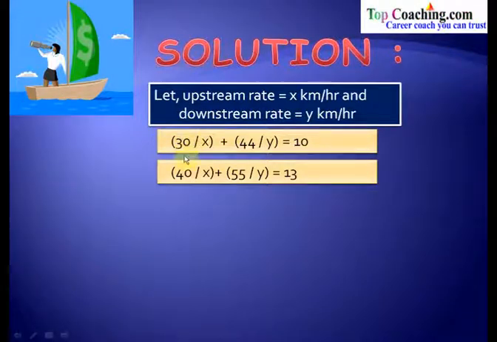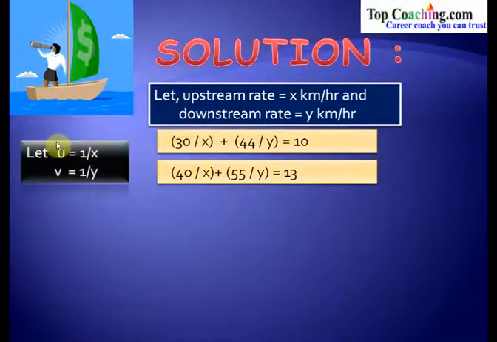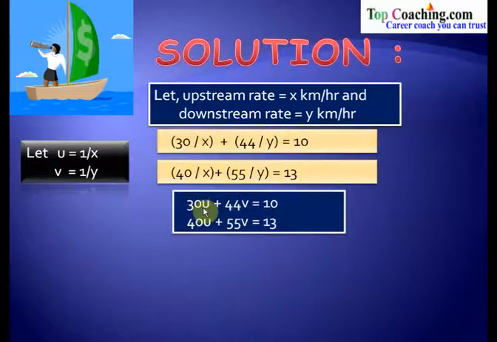Now what we have to do is solve both these linear equations. But to simplify these equations, we are going to make a substitution. Let us say that u is equal to 1 by x and v is equal to 1 by y. So the equations reduce to 30u plus 44v equal to 10 and 40u plus 55v equal to 13.